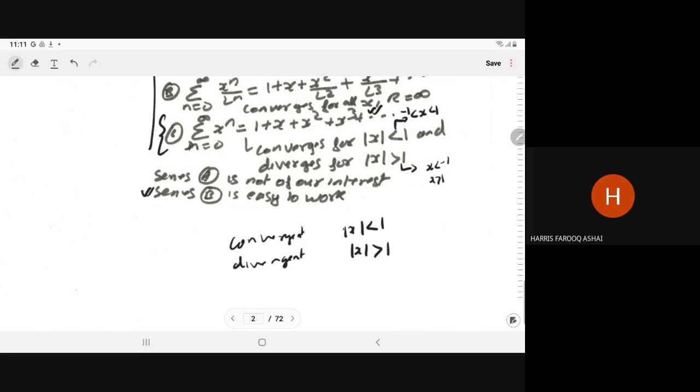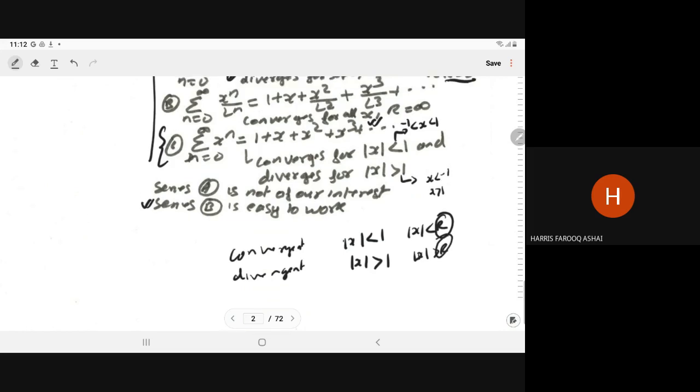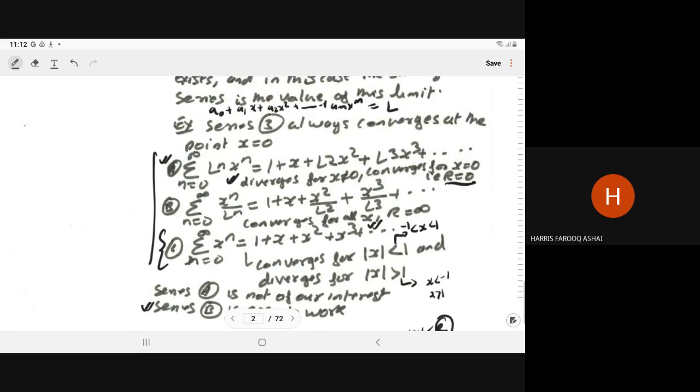So sometimes, instead of 1, for other series we can have mod of x less than R and mod of x greater than R. At that time, what is this R that we have to compute? This R is known as the radius of convergence.